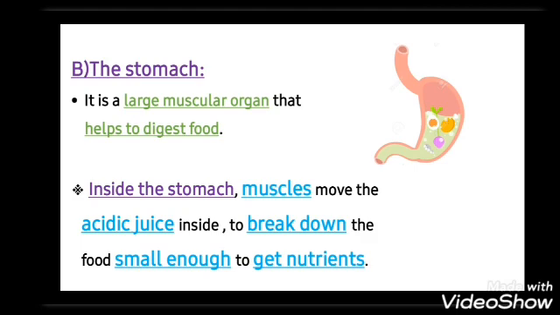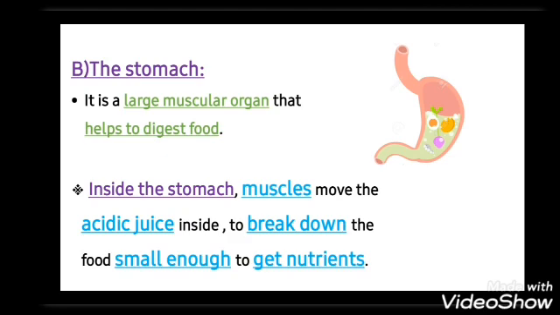Inside our mouth we have a liquid called saliva, but inside the stomach we have acidic juice. Muscles move the acidic juice inside our stomach to break down the food.